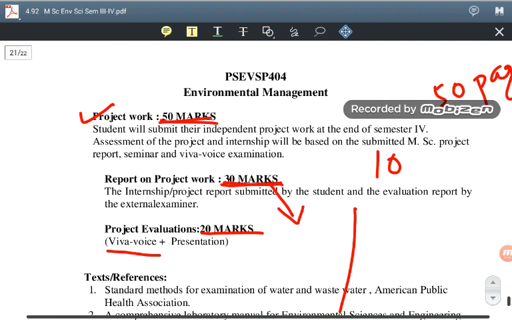Next, under the paper 4 practical, you have to get prepared for your project work. You are left with hardly 2 months, February and March, or you can say 3 months with April. Within these 3 months we have to complete a full project work, and how to write the project work I'll tell you later on. For today we have just seen the introductory part of the practicals, which we are going to cover one by one by means of the online lectures.